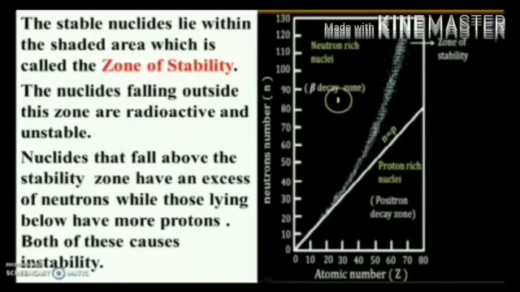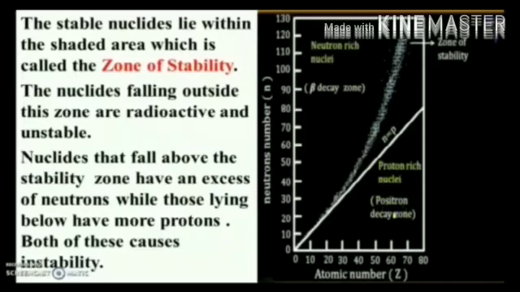In this zone, nuclei have more neutrons compared to protons, so the N/P ratio is greater than 1, while those lying below have more protons. In this zone, the N/P ratio is less than 1. Proton number is more.